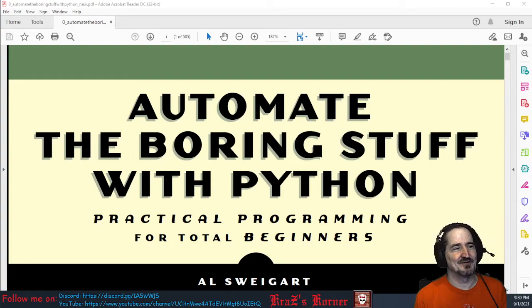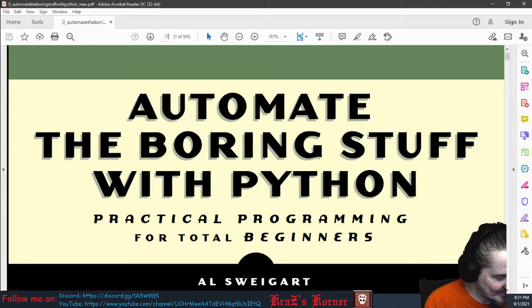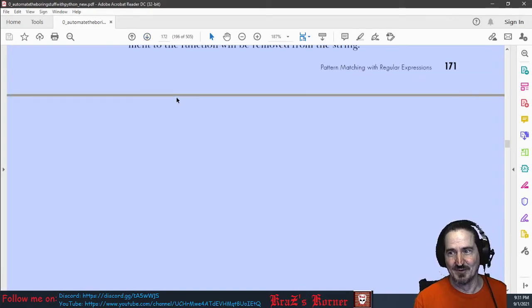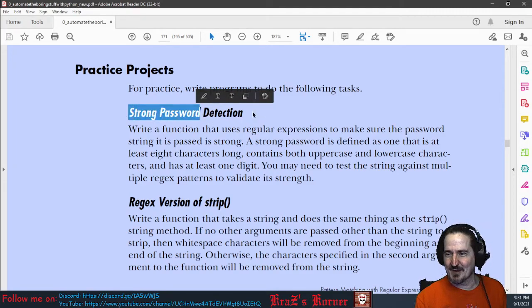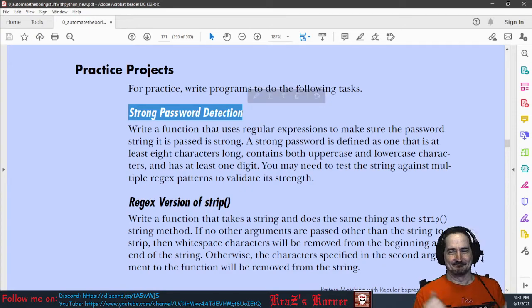Last week I said I was going to try a couple of things at the end of chapter 7, which I'm going to put up real quick. I said I was going to try to do strong password detection.